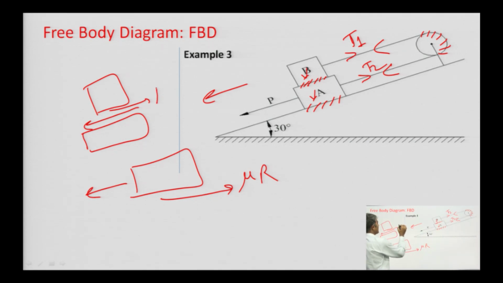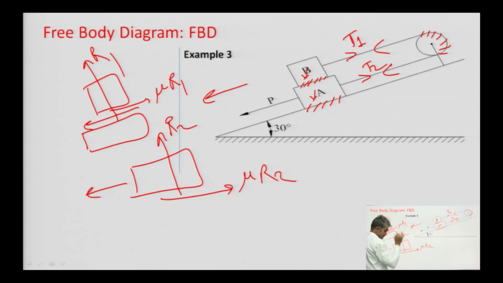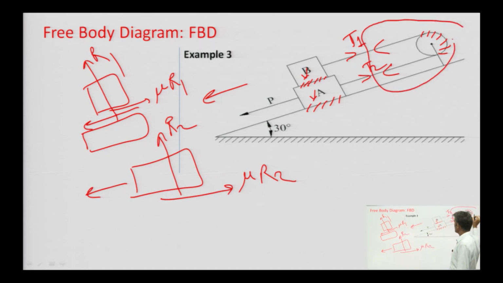Here mu is the coefficient of friction and R is the normal component. Suppose this is normal component R1, so mu into R1, and mu into R2 if the normal component is here. So, isolate the diagrams for block A and for block B, and you can get the free body diagram.